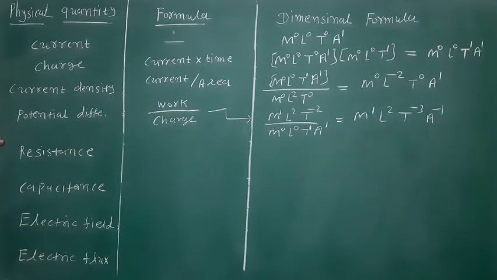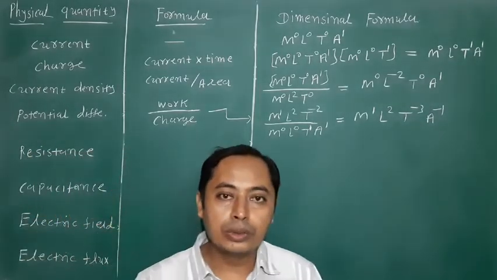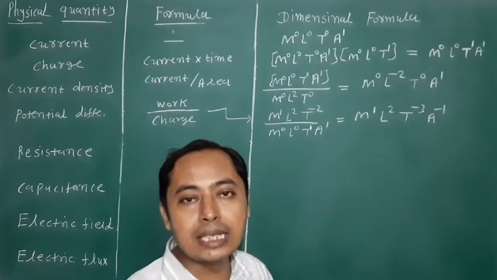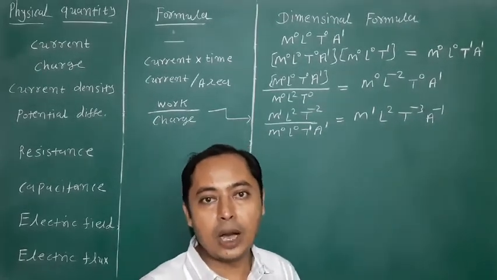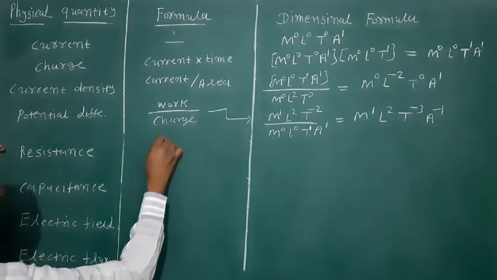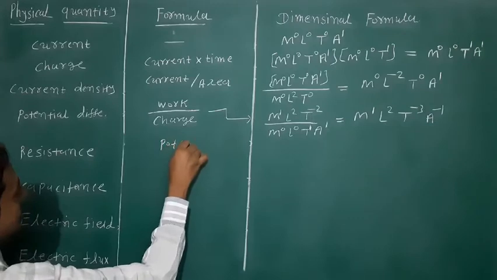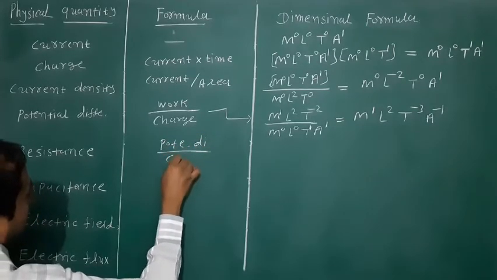Next, resistance. Friends, in standard 10 we learned Ohm's law and its formula R is equal to V upon I, means potential difference upon current. So resistance is equal to potential difference upon current.